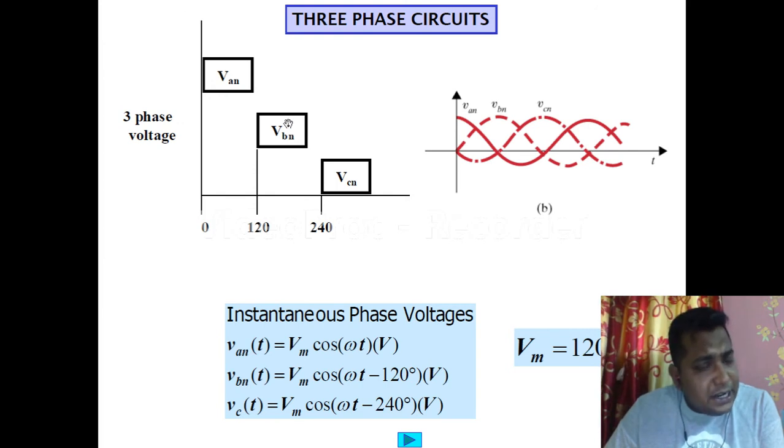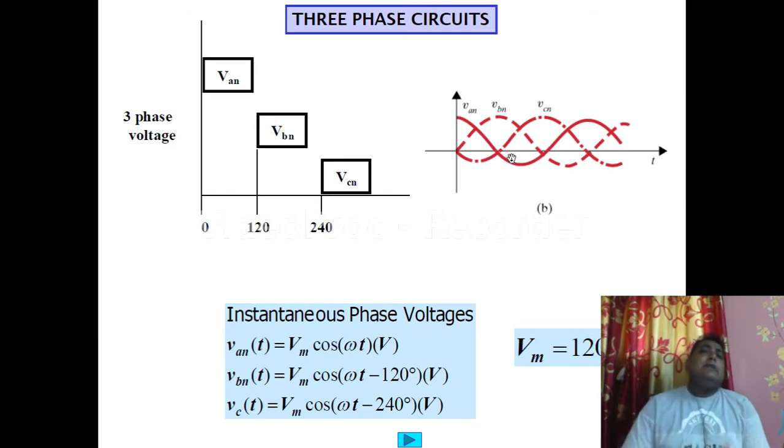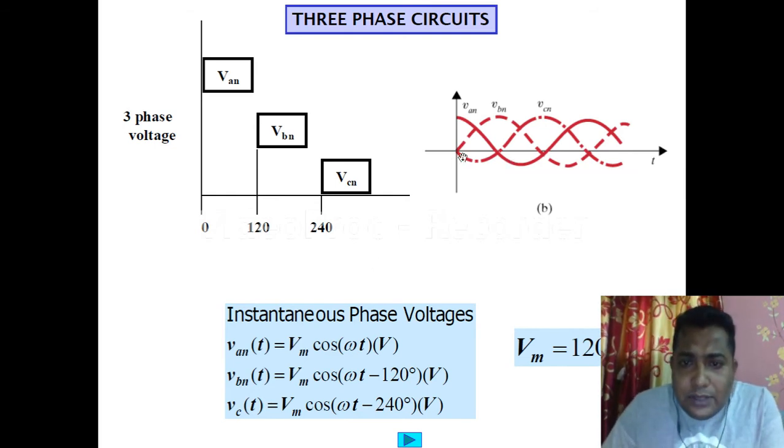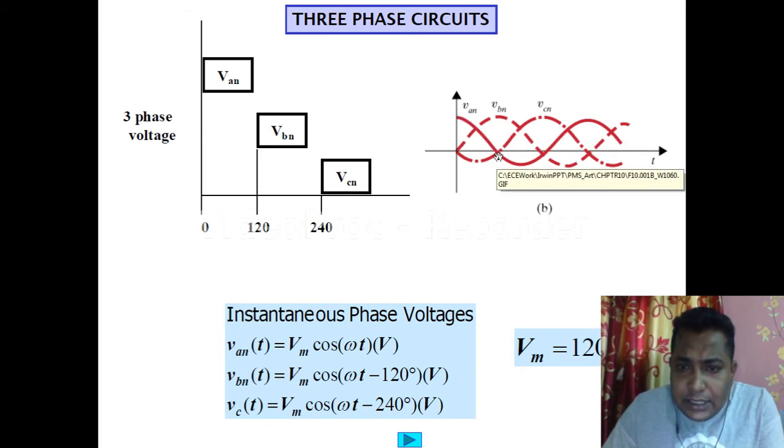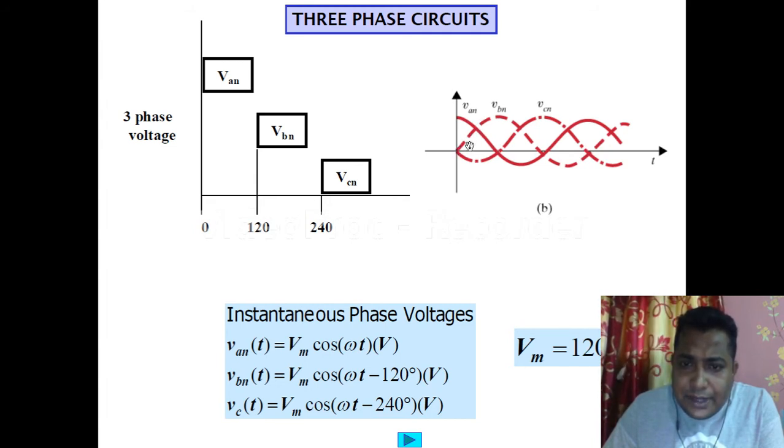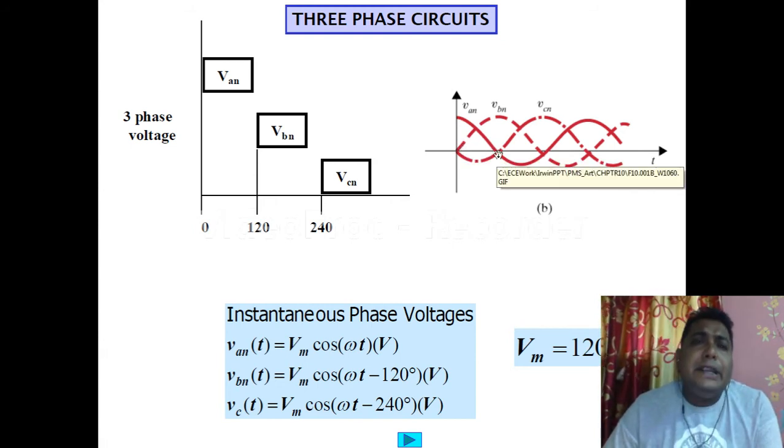That is 120 degrees. So here also just see, in this x-axis, that is the time axis, what is the angle in between them. As we can see, this AN is touching the x-axis at this point, and BN is starting the line at this point. So this is the phase difference, and this difference is 120 degrees.